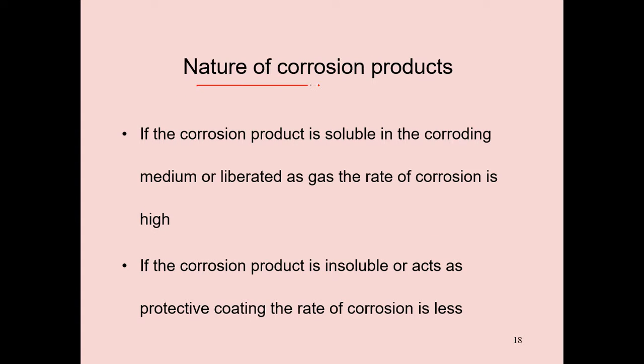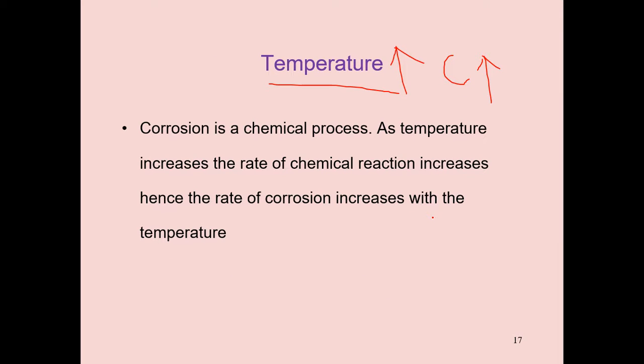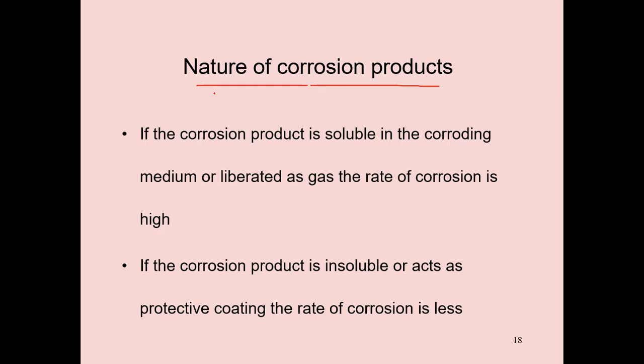Just now I said corrosion of boilers takes place at high temperature. Next, nature of corrosion products. Have you noted down this one? If the corrosion product is soluble in the corroding medium or liberated as gas, the rate of corrosion is also very high. Example, rusting of iron. It is soluble and also enhances the rate of corrosion.